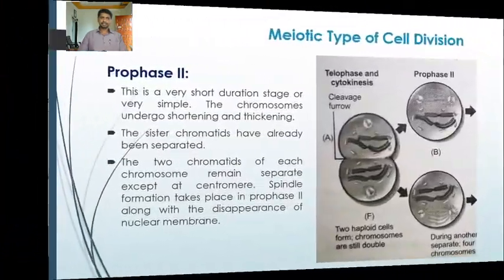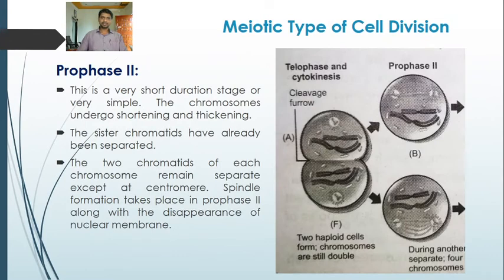Now prophase second. Here we can see the two haploid daughter cells that were formed at the end of meiosis first. Both these cells undergo meiosis second and enter into prophase second. This is a very short and simple stage. The chromosomes undergo shortening and thickening, so the chromosomes thicken and become short.